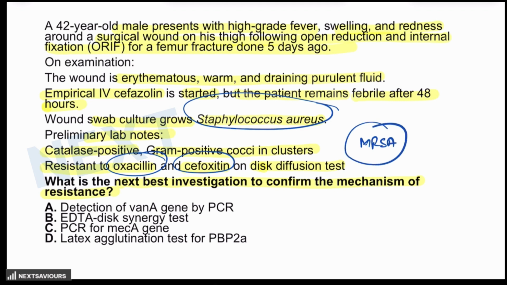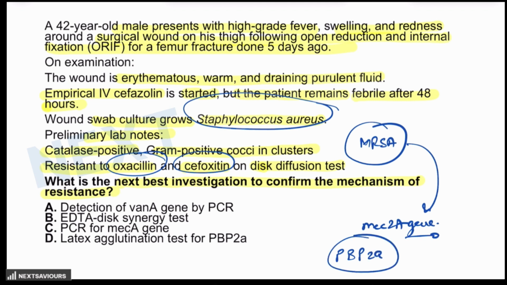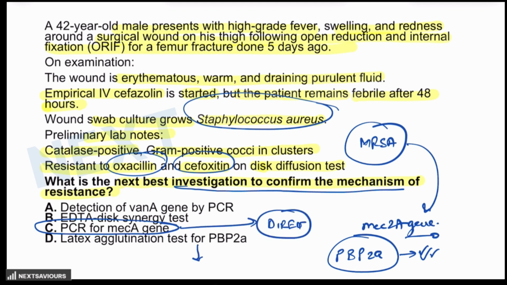Now, this MRSA resistance is due to the MECA gene, which codes for penicillin binding protein 2A, and this altered penicillin binding protein has low affinity for all beta lactam antibiotics, thereby making them ineffective. So, what is the investigation to confirm the mechanism? The gold standard is obviously the PCR for MECA gene, which gives you a direct genetic confirmation of the resistance. Latex agglutination for penicillin binding protein 2A is also acceptable and quicker, but PCR is more definitive, especially for the purpose of research or surveillance.